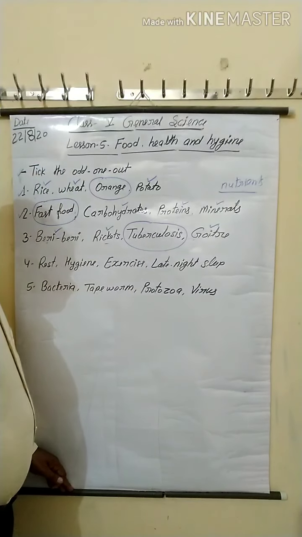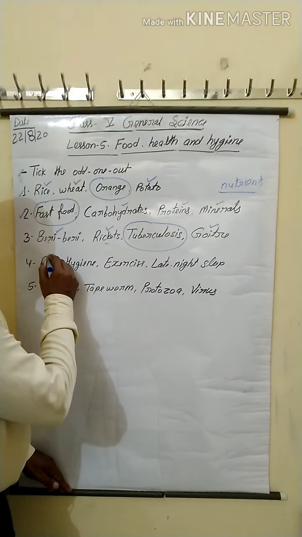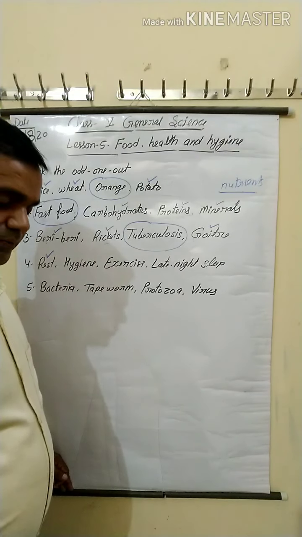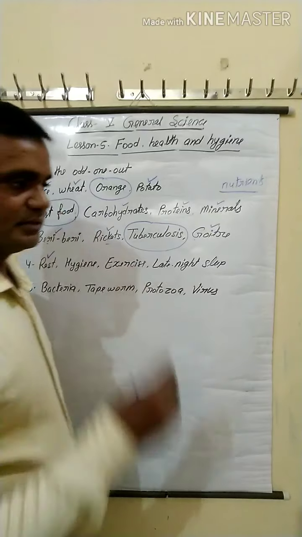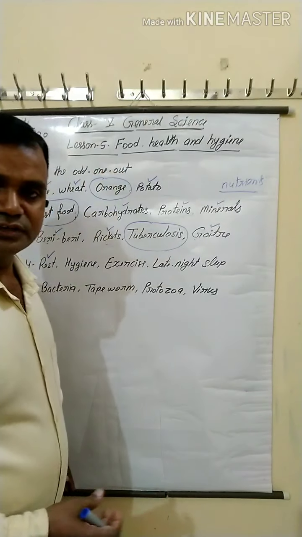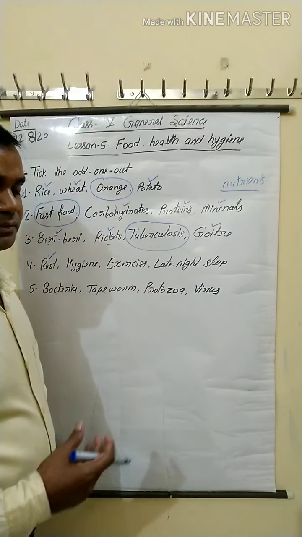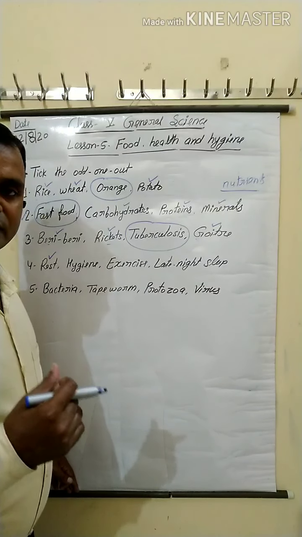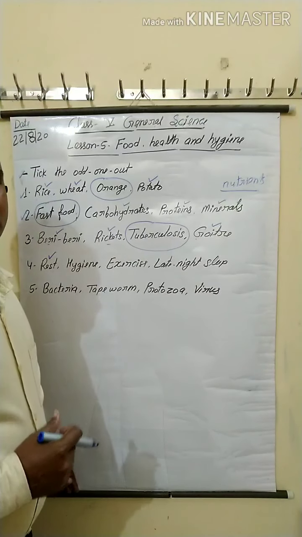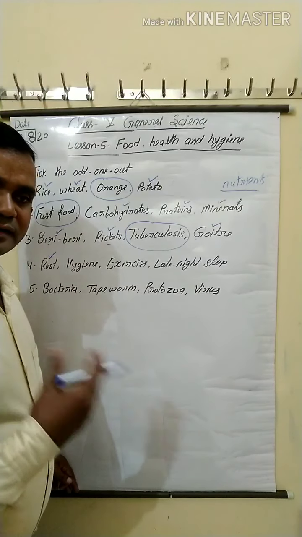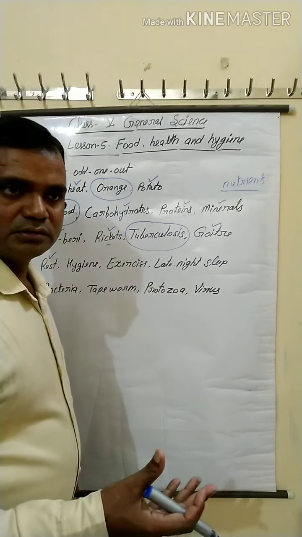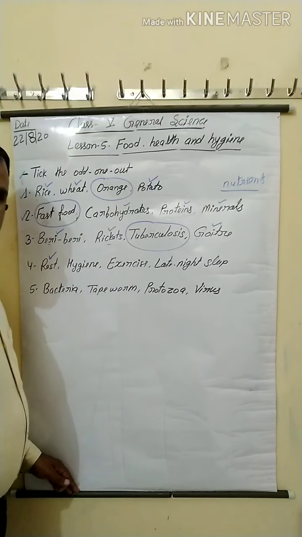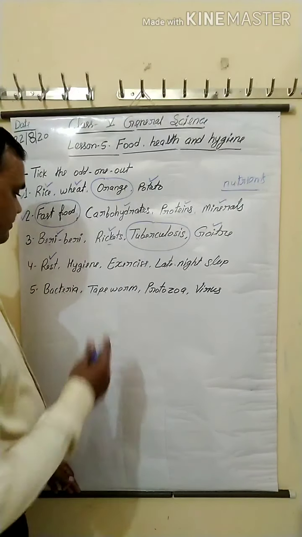Now next, rest, hygiene, exercise, late night sleep. What is the different? Rest is also important for our body. If any person continuously works at least near about 8 hours or 10 hours, then their body wants to rest, and after rest they are again able to do work.